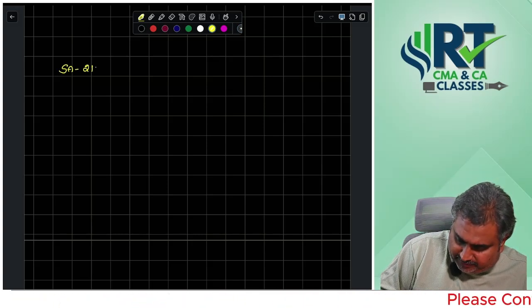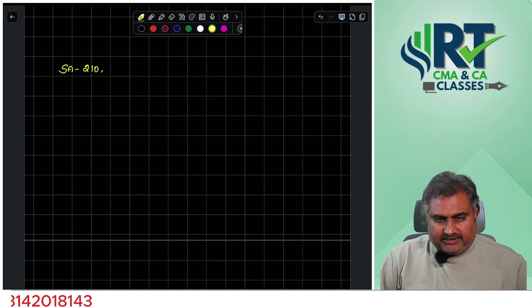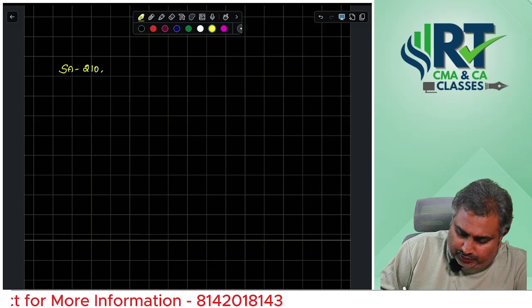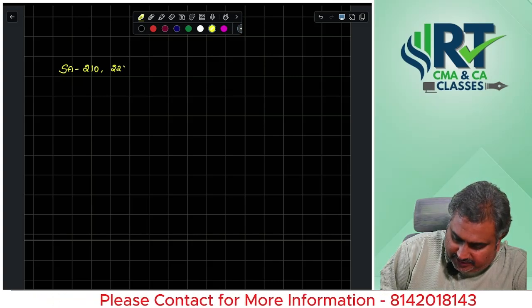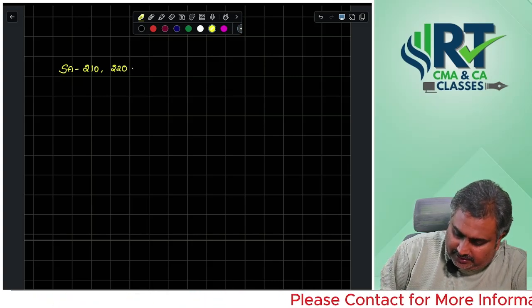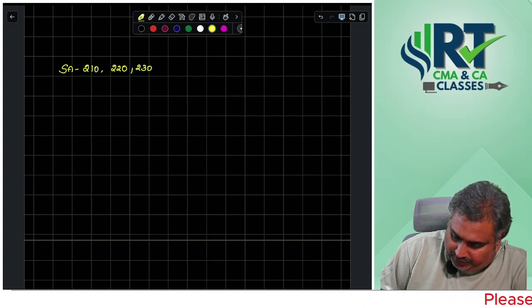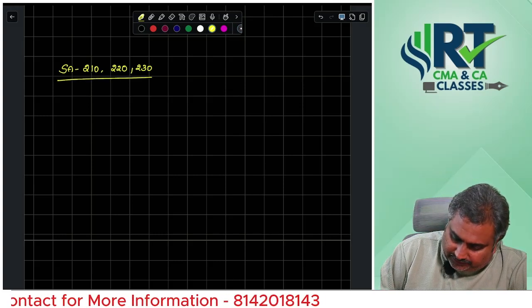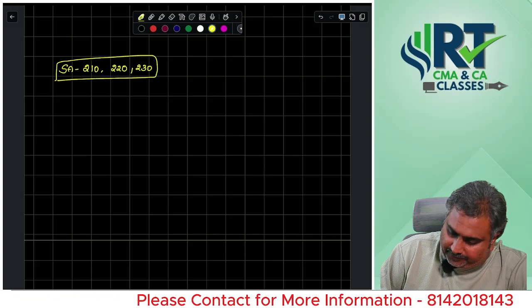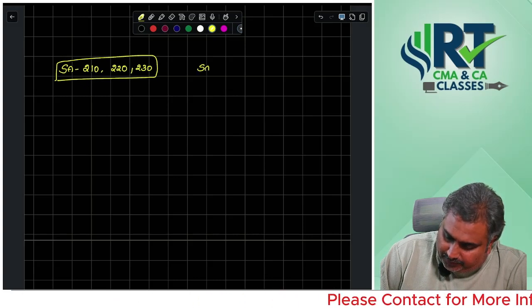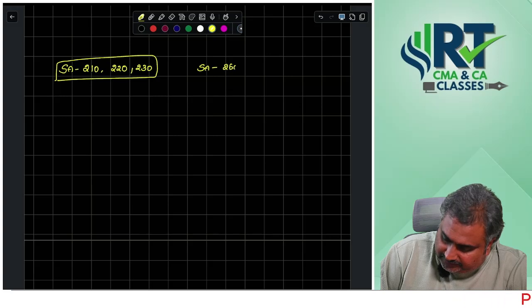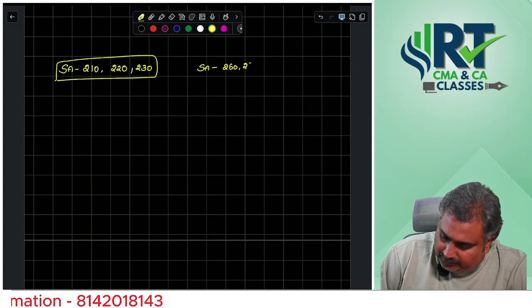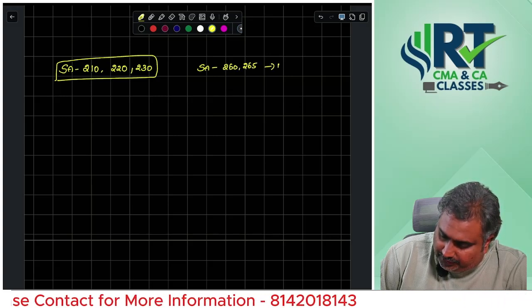SA 210 is a compulsory focus. I am indicating the 200 series first. SA 210 compulsory, then SA 220, then SA 230 documentation. These are the things to focus on from the initial chapters. Later on you need to focus on SA 260 and 265, because these are newly added.